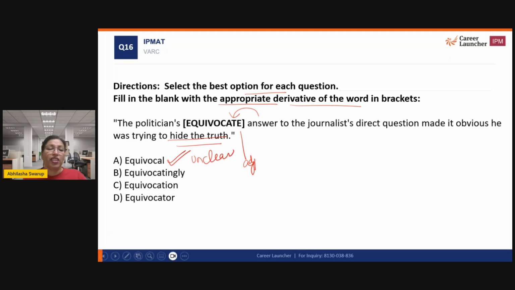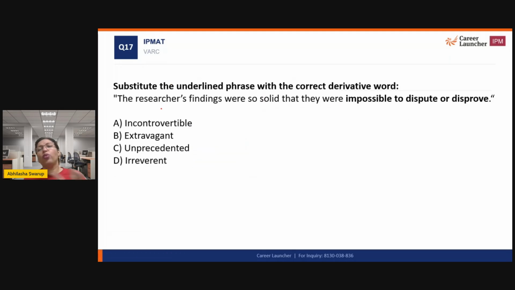Okay. Equi means equal and vocal is voice. The researchers' findings were so solid that they were impossible to dispute or disprove. So they were so strong that you could not change them. So they were incontrovertible, right? That will be the correct answer. Incontrovertible, something that cannot be turned. Remember, the word is turned, right? Incontrovertible is not turnable. So that's your answer.